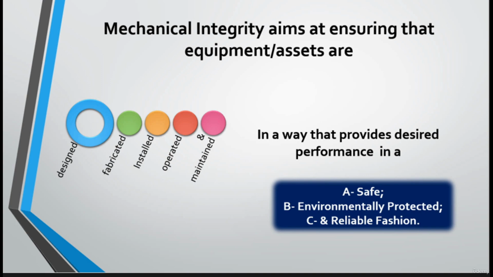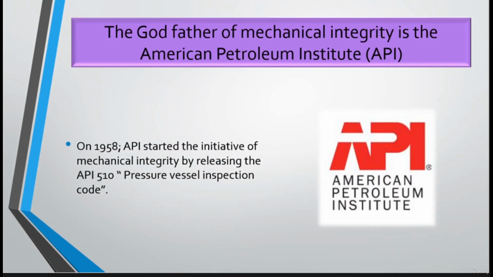Okay, so as we mentioned, the godfather of mechanical integrity is the American Petroleum Institute. In 1958, API started the initiative for mechanical integrity by releasing API 510, which is the code for pressure vessel inspection. There is also a book in the course resources that I will provide, and it contains most of the API released standards, codes, recommended practices, and so on, which are relevant to mechanical integrity.